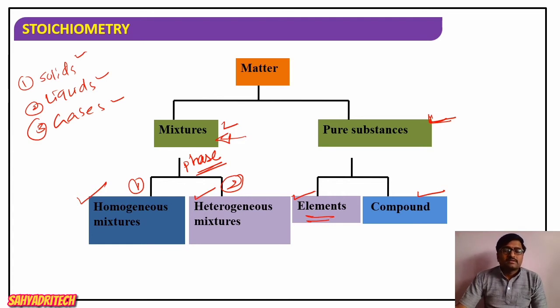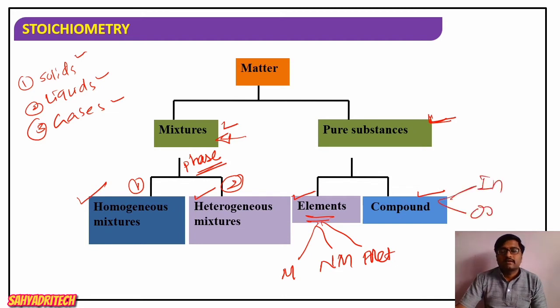So the simplest form of matter is called an element. And again, elements are further classified into how many types? Three types: metals, non-metals, and metalloids. Compounds, based on the origin, are classified as inorganic and organic. As we studied the classification of matter, right?